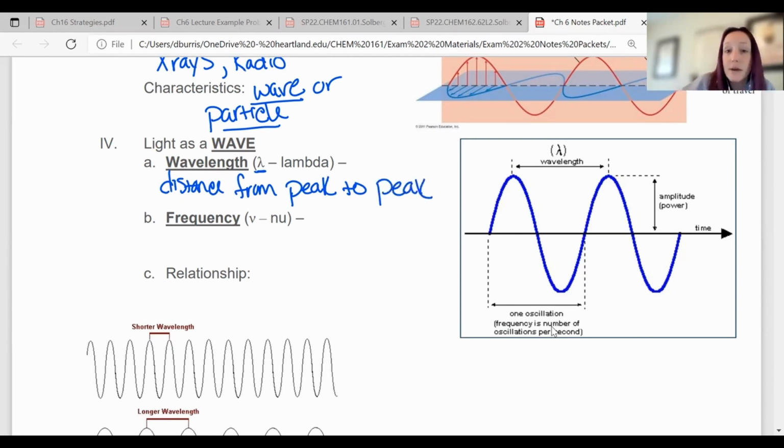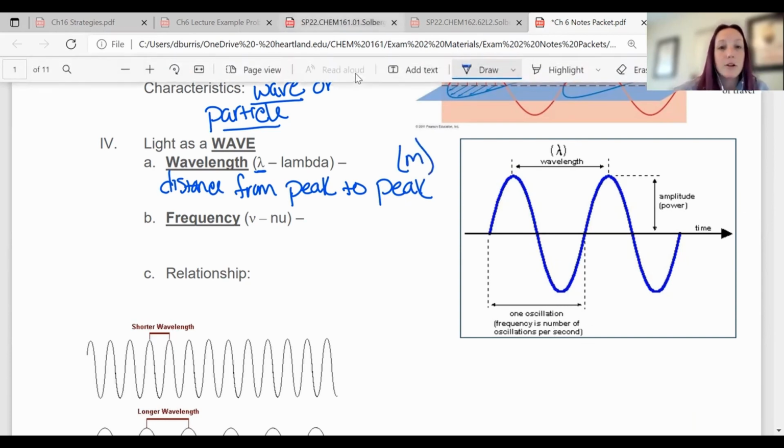Okay, and distance we usually measure in meters. So in parentheses, I'm going to put M for meters. Okay, that should be our unit. All right,